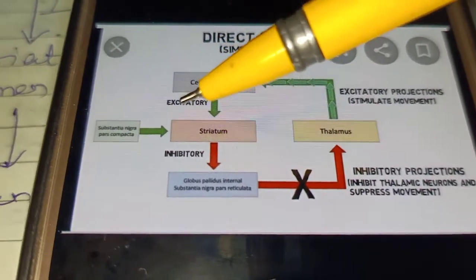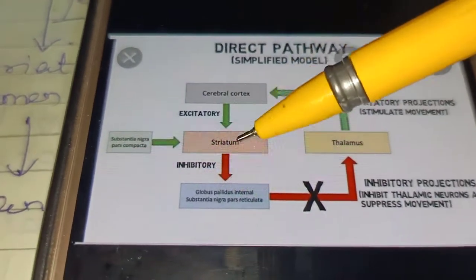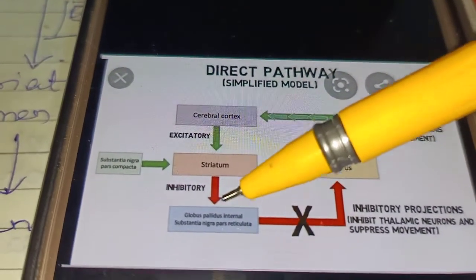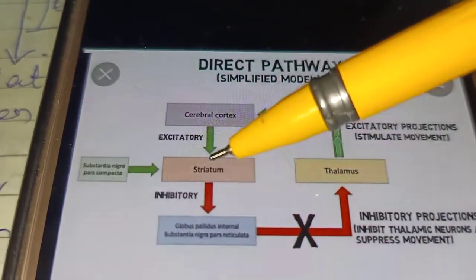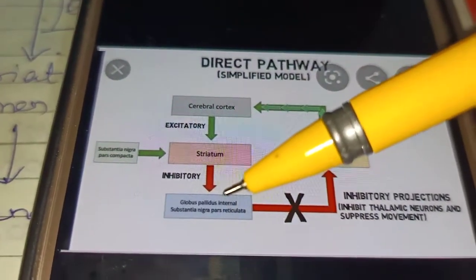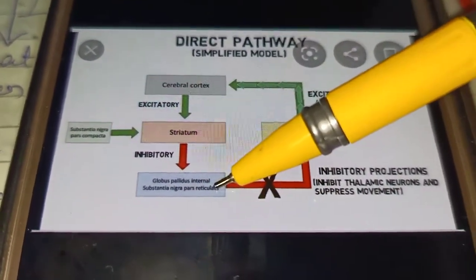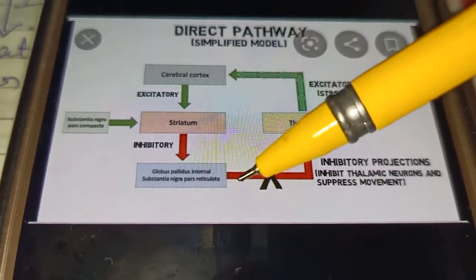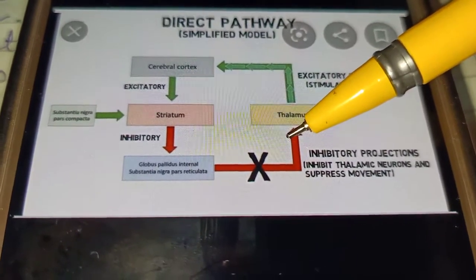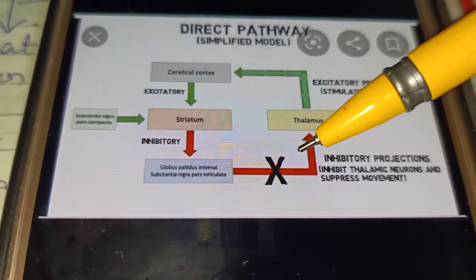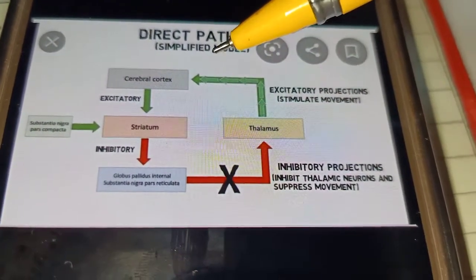So there would be disinhibition of the thalamus, which is equivalent to the excitation of the motor cortex.